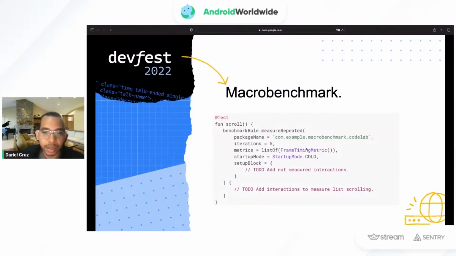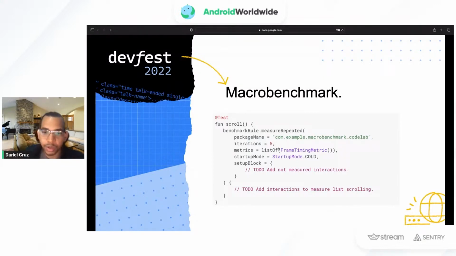We can add the number of iterations, because the benchmark provides you with the facility to run a process a number of times, in case one scenario gives you a very quick or a very slow time that is not like the mean or the average. So that's why we can specify the number of iterations. We have the metrics that we want.